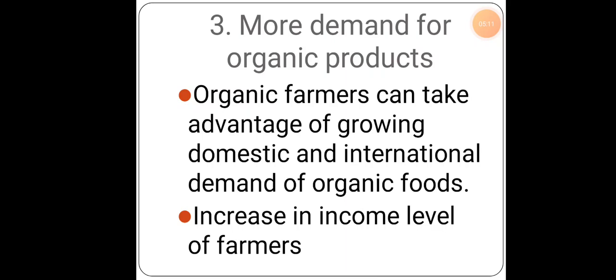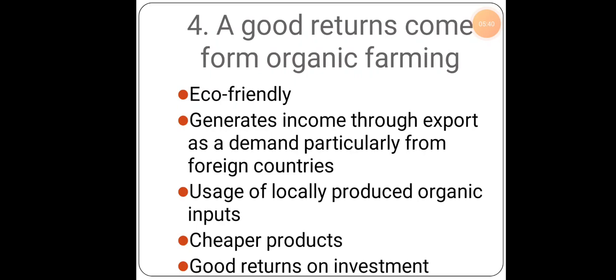It is not only in our domestic area, even in the international markets, exports could be made of organic products. Say face packs, any kinds of oil, all these things can be made with the help of organic farming, which increases the income level of the farmers. Normally when major exports happen in our economy, more and more money will come to our economy as well. So because of this, there will be a major increase in the income level of the farmers. Next thing, good returns come from organic farming. Good returns in the sense, maybe in the kind of gratitude and even in the kind of income.